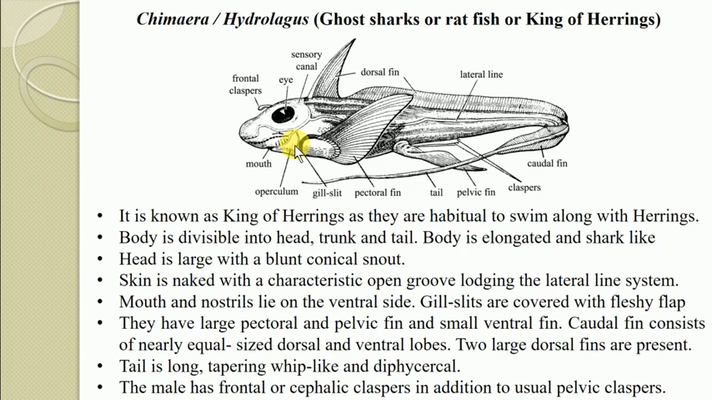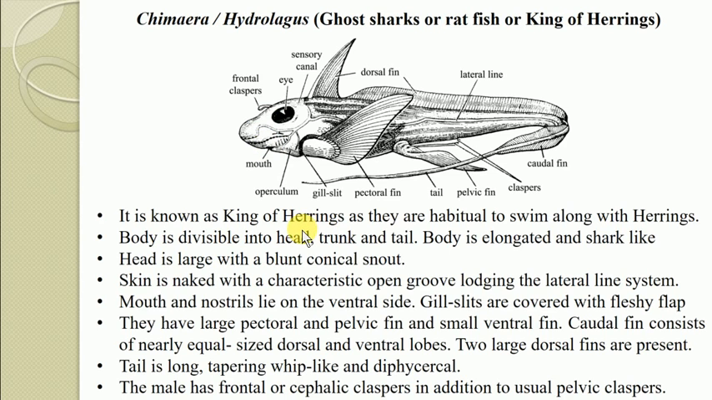A unique characteristic is that the male has a frontal or cephalic clasper in addition to the usual pelvic clasper. Means in addition to the pelvic claspers, they are provided with a frontal clasper also. So they contain two claspers: the usual clasper is located at the pelvic region, and in addition it contains another clasper referred to as the frontal clasper, which is again a characteristic feature of this fish known as the chimera.